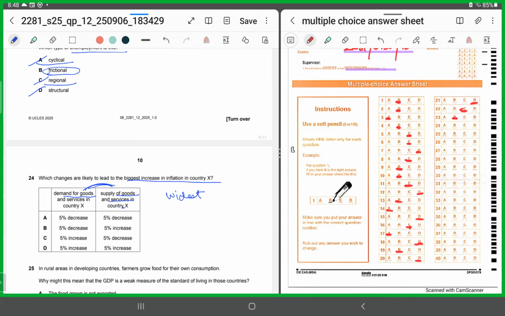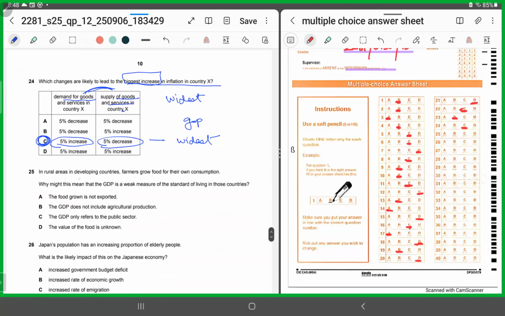So let's look at the options. When there is a 5% increase in demand and a 5% decrease in the supply, the gap would be the widest. So for 24, we'll shade in C. That will only bring the biggest increase in inflation. So the gap has to be the widest.